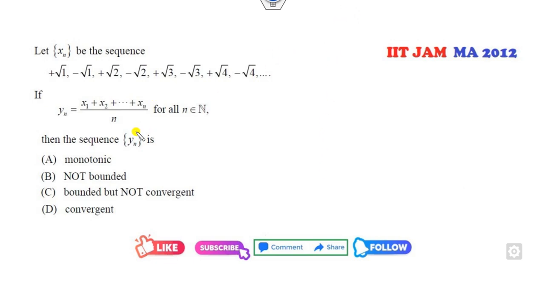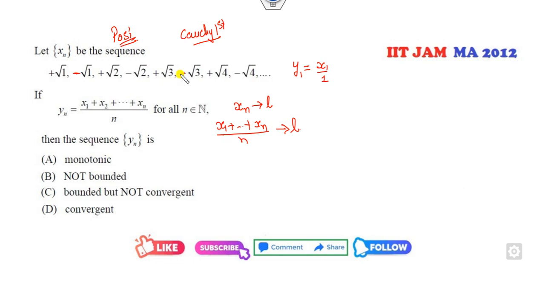Okay, look at this one. The sequence is monotonic, bounded, convergent, and so on. So y_n. What is my y1? It is x1 over 1. First of all, can you apply the Cauchy first theorem on this? No, because the Cauchy first theorem is applicable only for positive term series, but here there are negative terms also. If all are positive, then you can simply prove that if x_n converges to L, then the average of this will converge to L, but it has negative terms also.